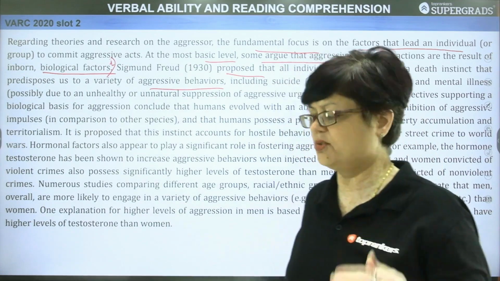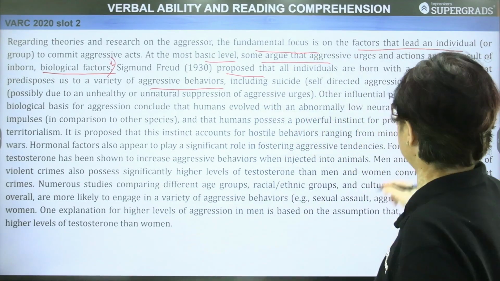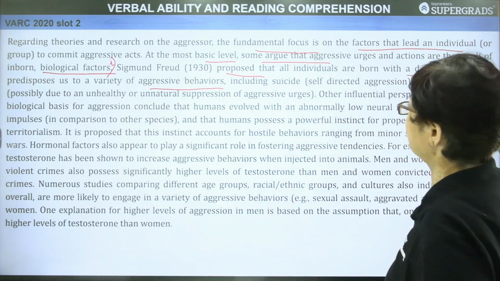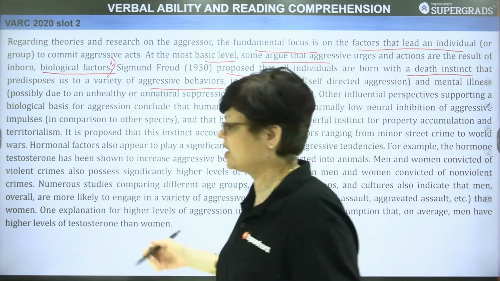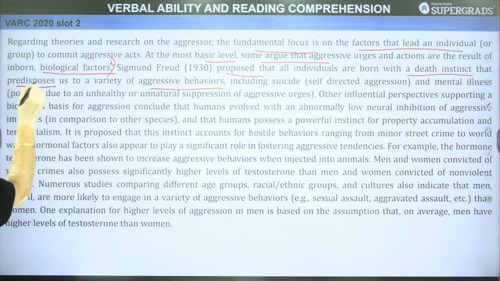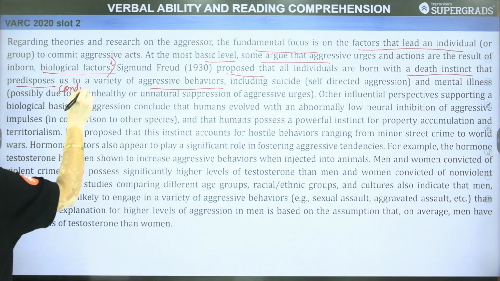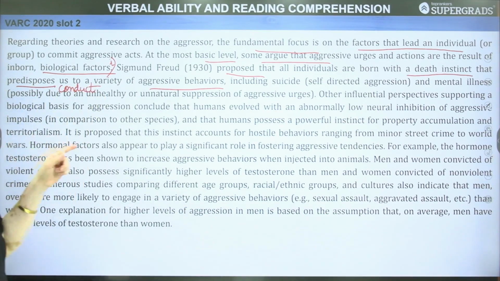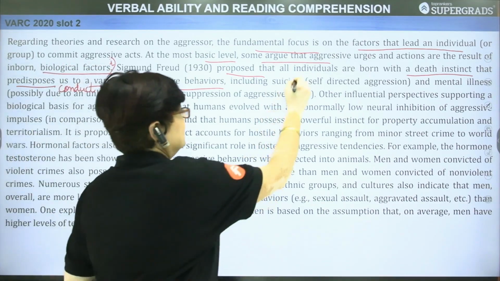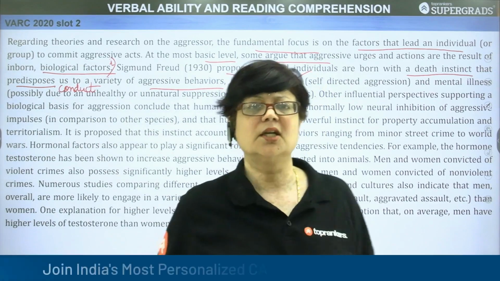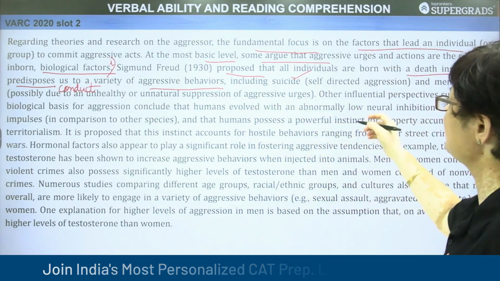All individuals have a death instinct which they are born with. And it predisposes us, it inclines us, disposition, predisposition. Disposition means your conduct or your nature or your character. So it predisposes us to a variety of aggressive behaviors, including suicide, that is self-directed aggression. So these are the findings of Sigmund Freud, including suicide.